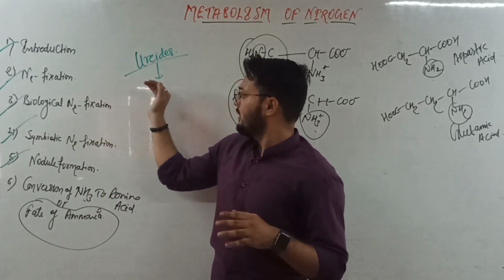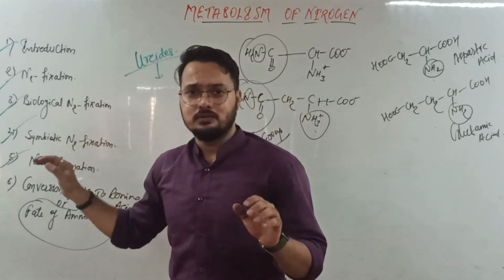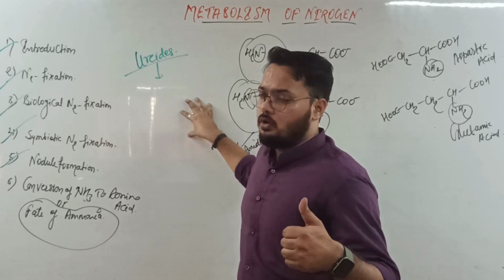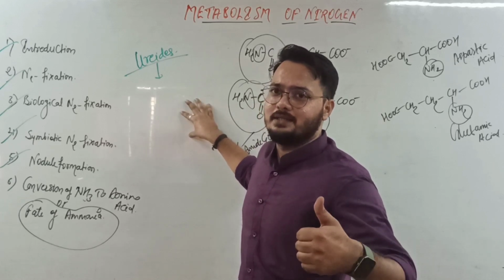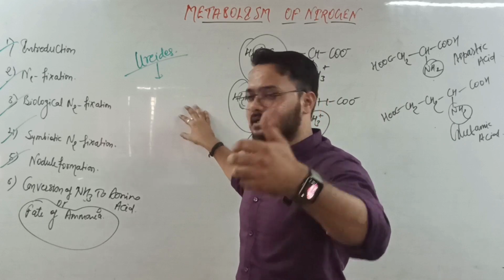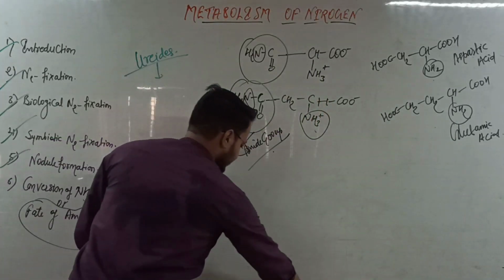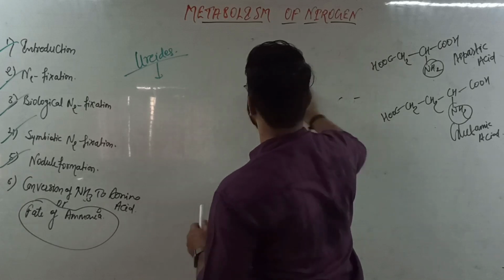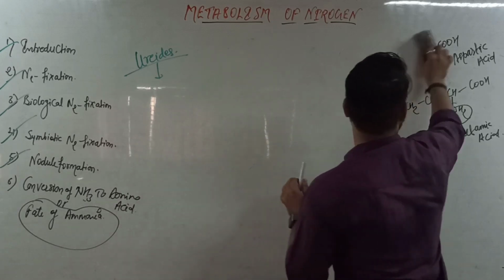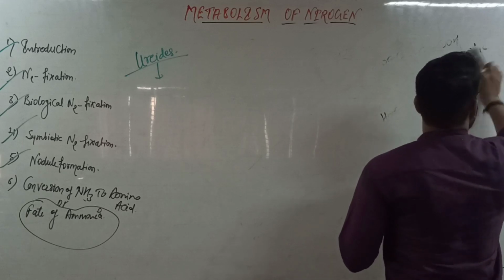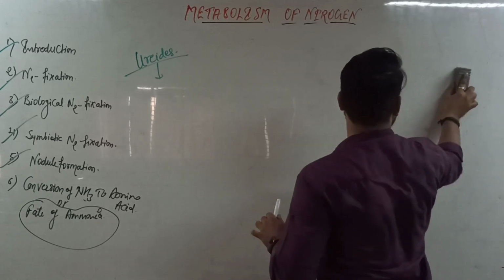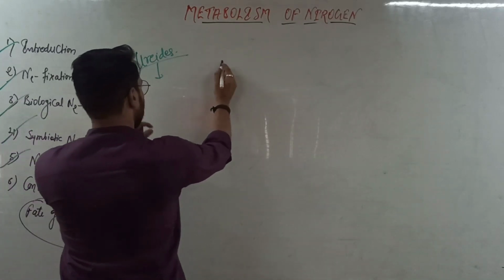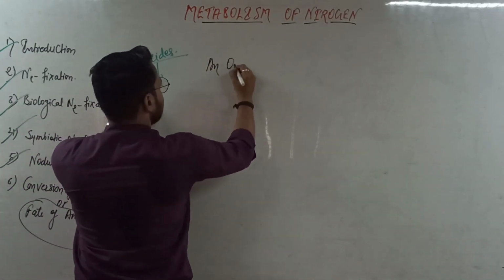Ureates are a type of organic compound derived from urea, in which one or more hydrogen atoms are replaced by an organic group. So let me write the definition of ureates so you can clearly understand.